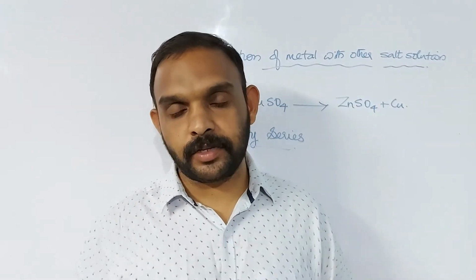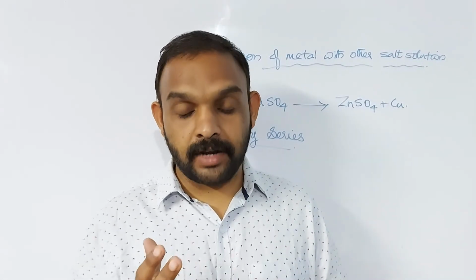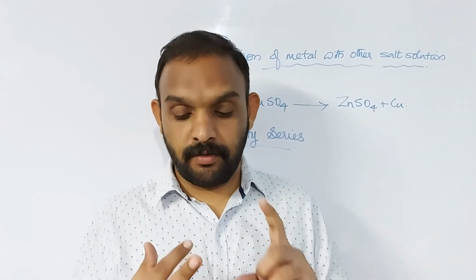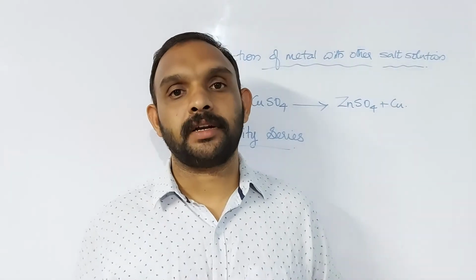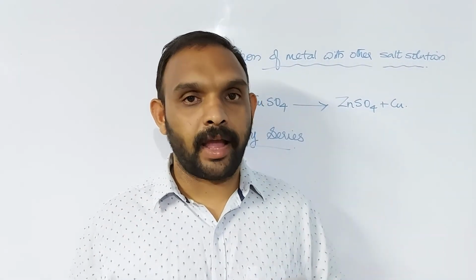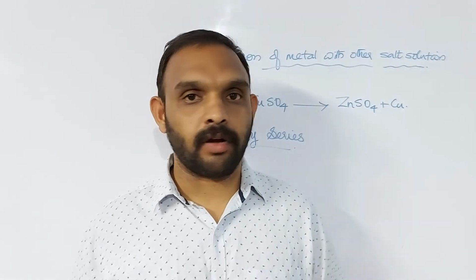So dear students, this is the end of this video. In this video and the previous video we have completed the chemical properties of metals. What is the name of our chapter? Metals and non-metals. So we have learned what a metal is, what the physical properties of metals are, and now we have completed the chemical properties of metals. In our coming video we will study what a non-metal is and the physical and chemical properties of non-metals.